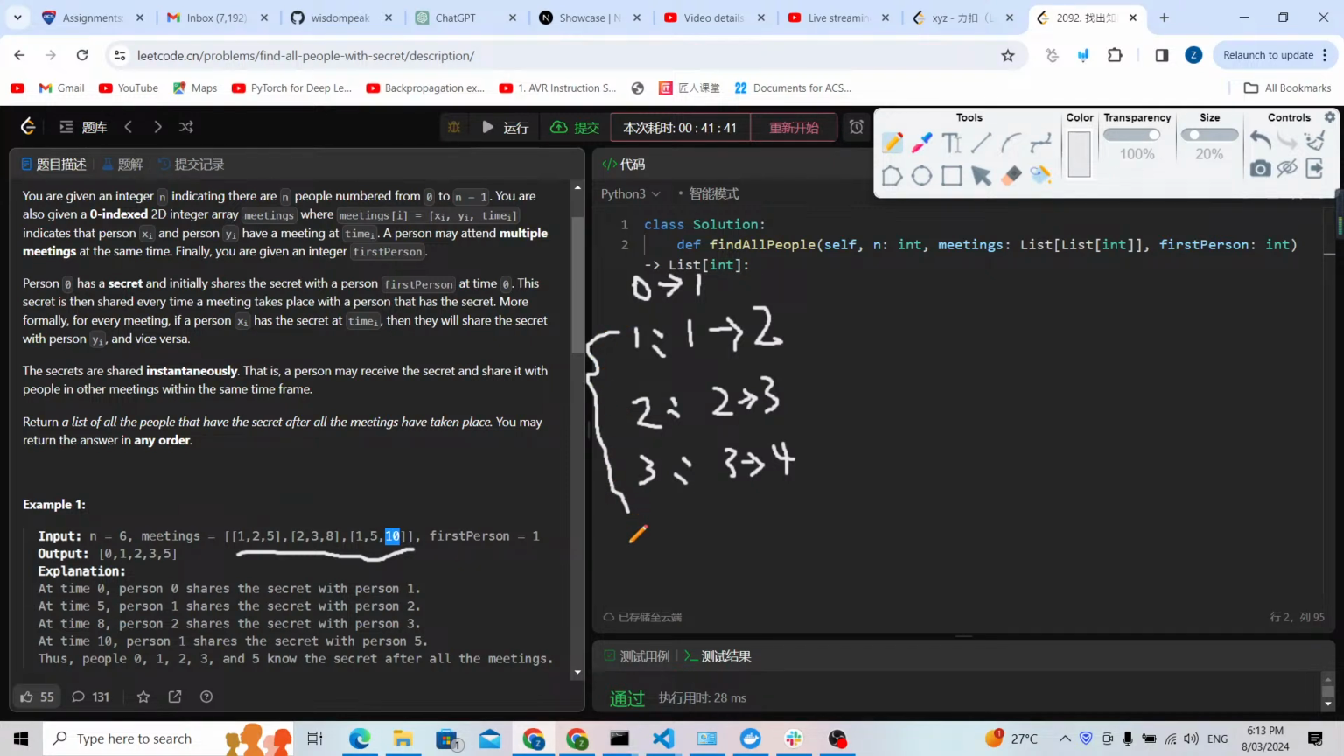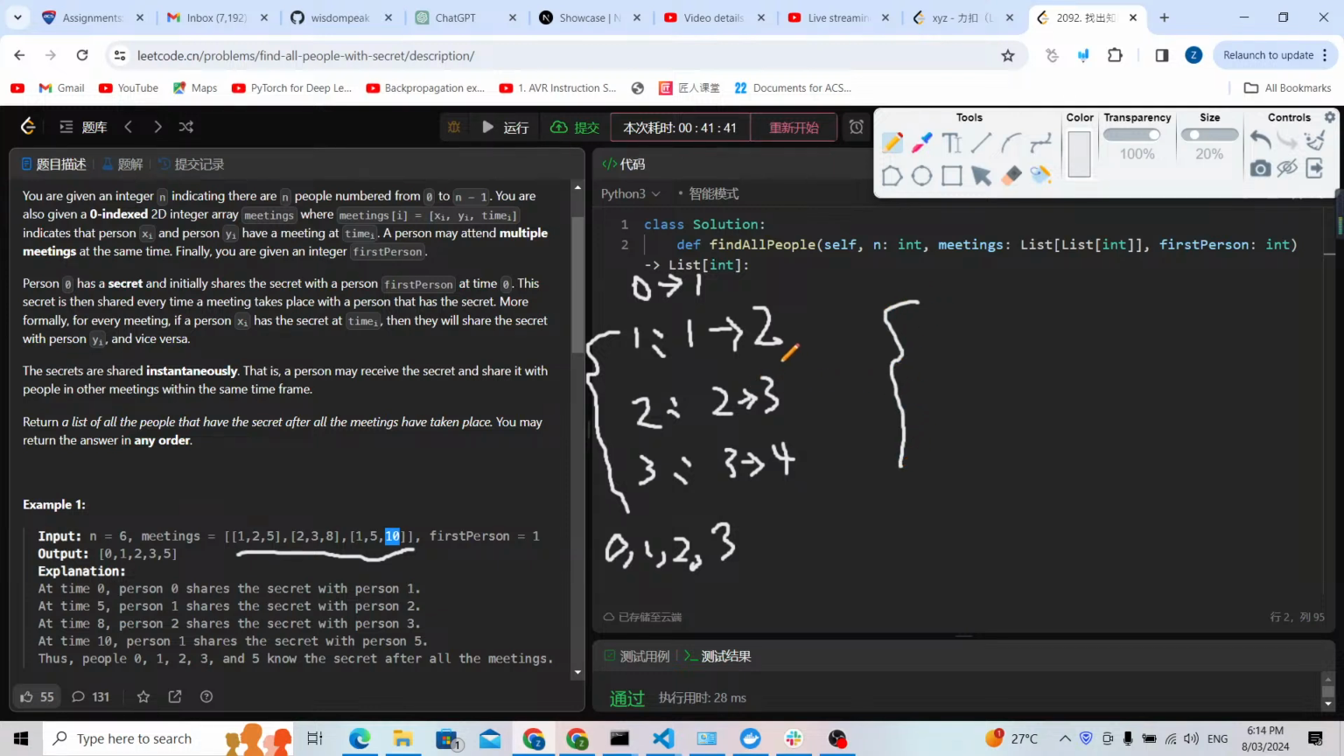There are 4 people who know the secret, because 0 already knows the secret and shares it to 1 at time 0, and 1 to 2 at time 1, and then it goes to time 2, 3 also knows, because it is shared by 2, and at time 3, 4 also knows, because it is shared by 3. Wait, we know 0, 1, 2, 3 know the secret. So this is one case.